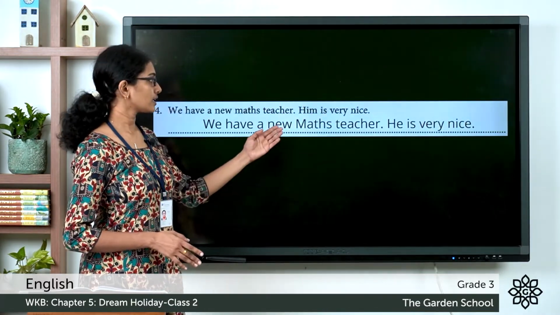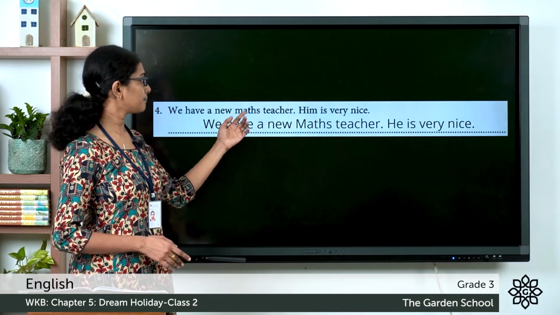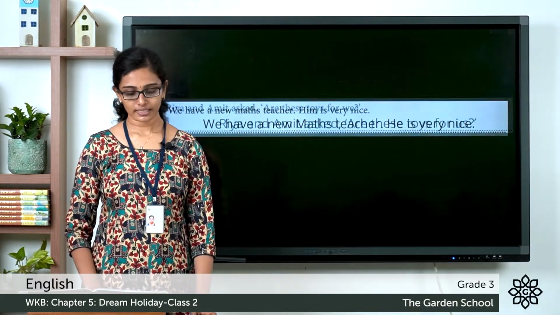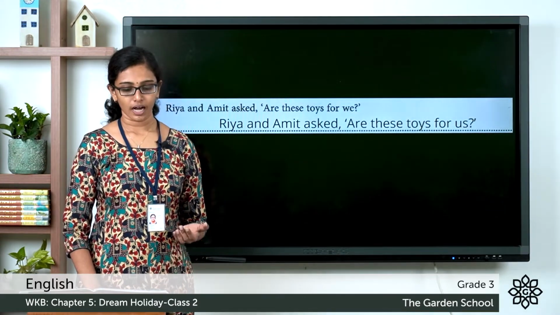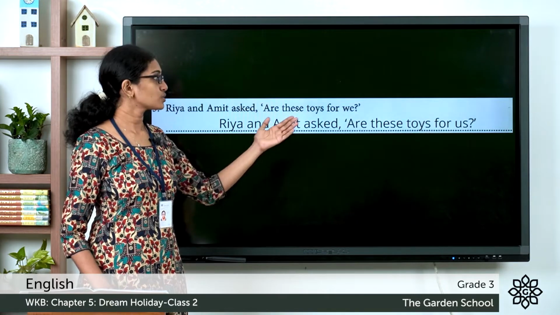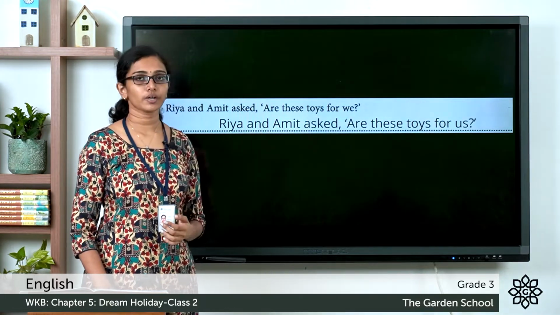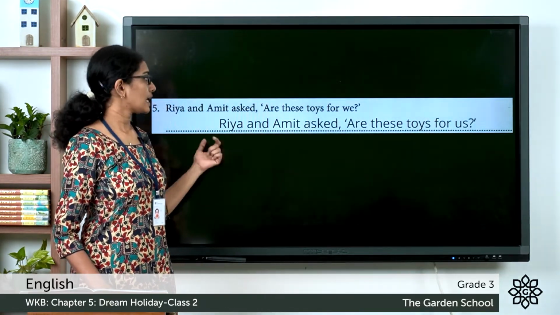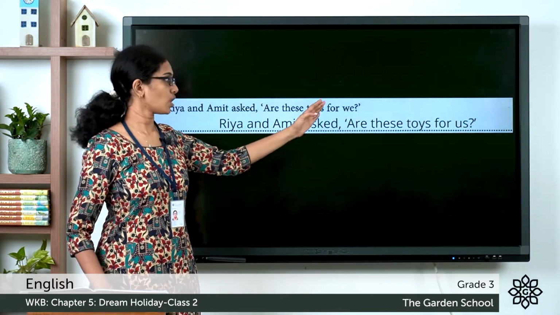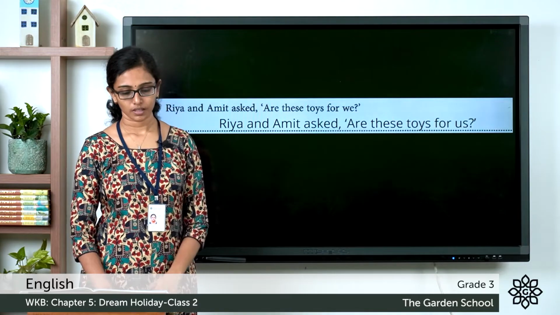And note that you are writing the name of a subject here, maths. So you have to use a capital M there. The next question, Riya and Amit asked, are these toys for we? Is we the correct pronoun? No, it should be Riya and Amit asked, are these toys for us? Not we, it should be us.